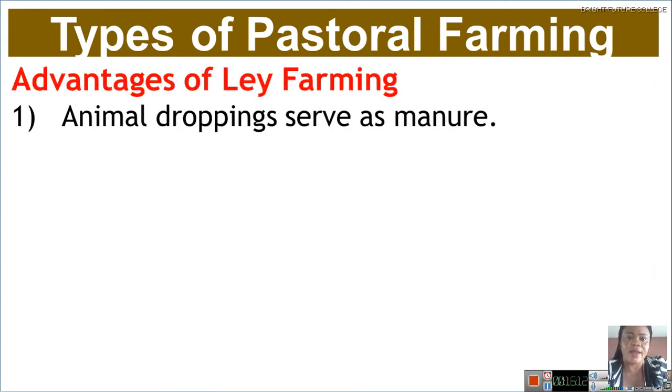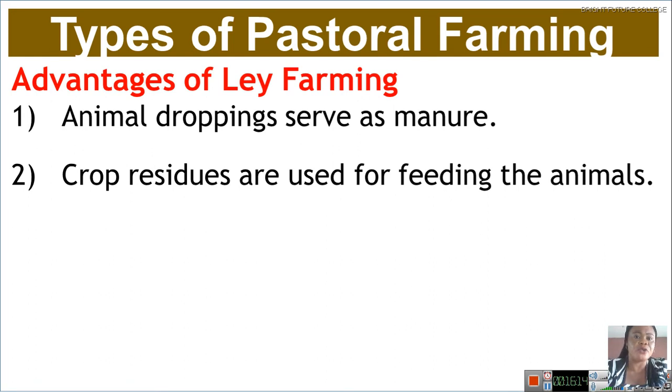Number one here is animal droppings serve as manure since they are mixed together. So those animal droppings, from cow dung to poultry waste, will serve as what? Manure, since they are staying together. Another one is crop residues are used for feeding the farm animals. Imagine those crop residues, like plantain peelings and fallen leaves, will serve as what?